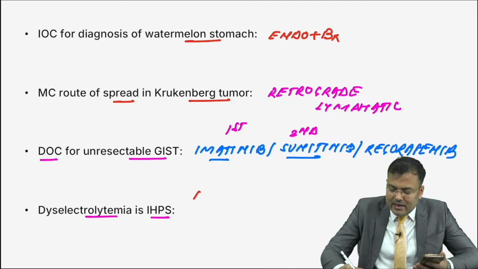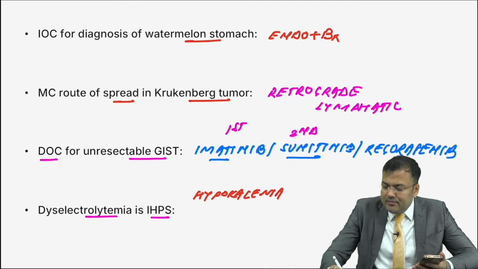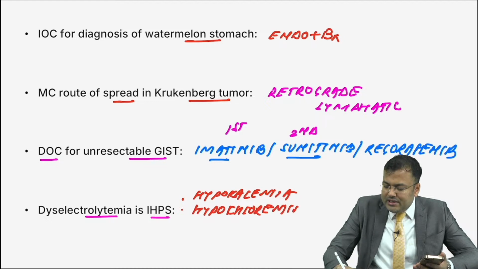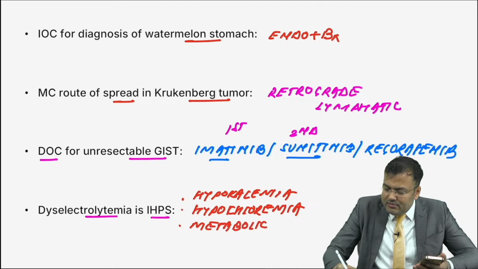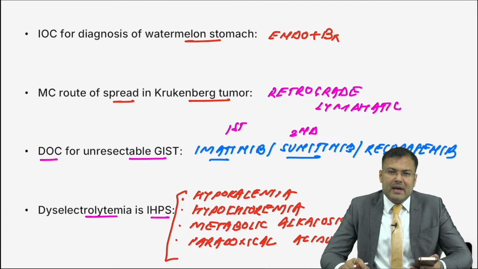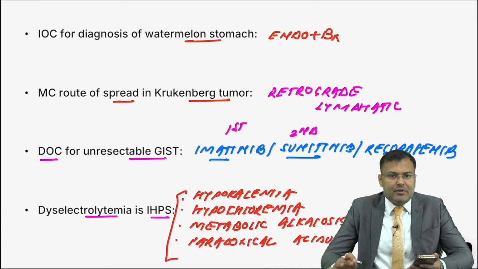The patient is having hypokalemia, hypochloremia, metabolic alkalosis with paradoxical aciduria. This is one of the famous questions, asked almost every year, in each and every paper. So the classical finding in infantile hypertrophic pyloric stenosis: hypokalemia, hypochloremia, metabolic alkalosis with paradoxical aciduria.